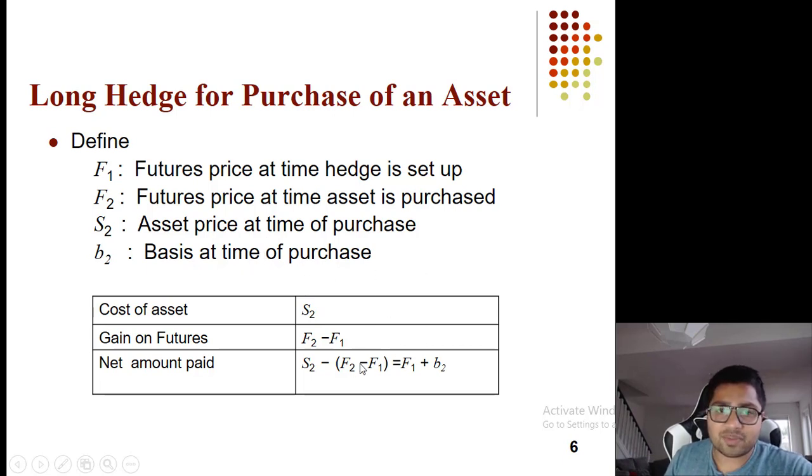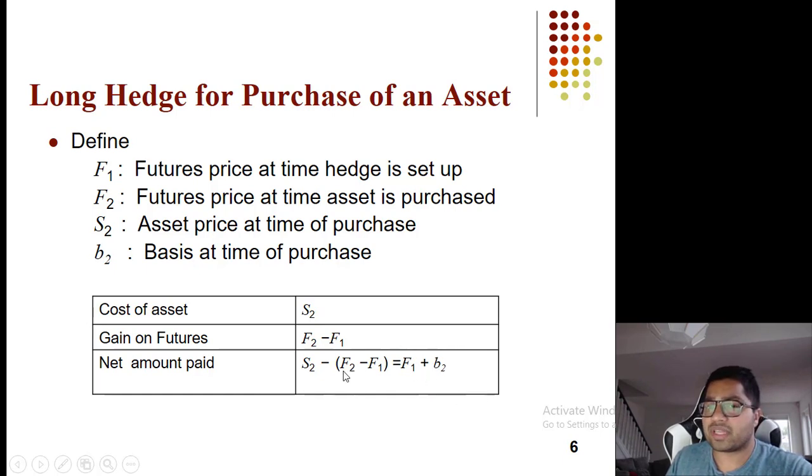So what this means is the net amount that you will pay is the price of that asset when the contract is closed. For our example, when in December the contract closed for the airlines, whatever the price was, minus, in brackets, the futures price when the contract closed minus the futures price when the contract opened. So whatever profit or loss on the futures you made would be subtracted from the cost you pay. So it will be F1 plus B2.